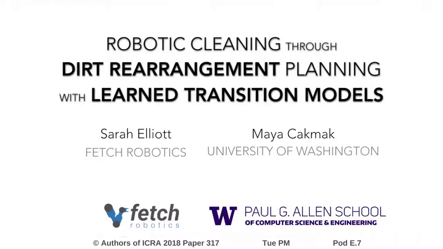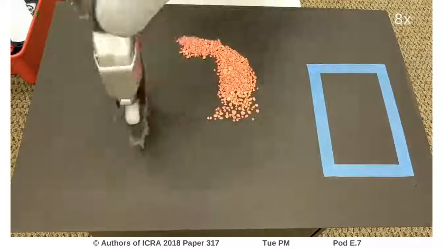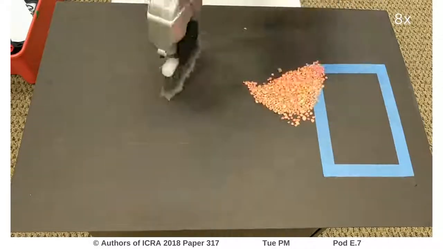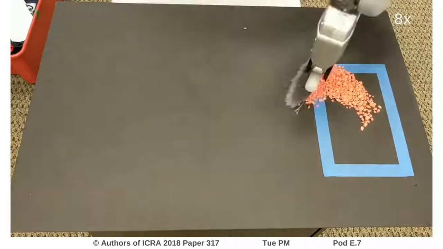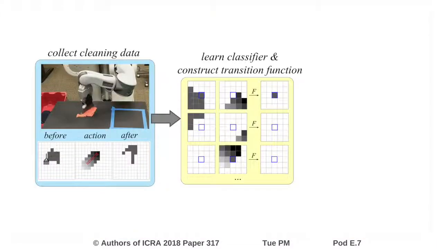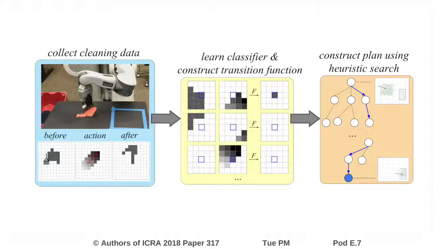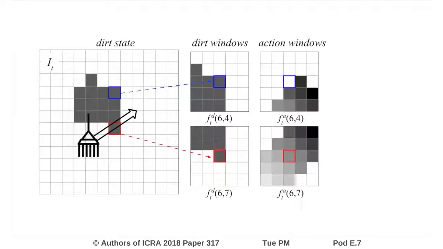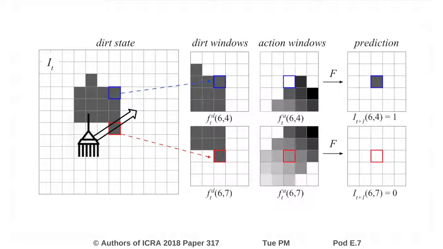Robotic cleaning through dirt rearrangement planning with learned transition models. We enable a manipulator robot to move arbitrary configurations of dirt on a surface to a goal region using a cleaning tool. Planning is formulated as heuristic search using a set of tool action primitives. We present dirt and tool action representations for efficient prediction of future dirt states.